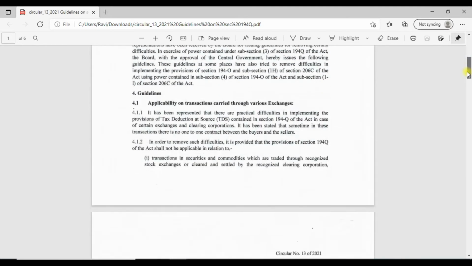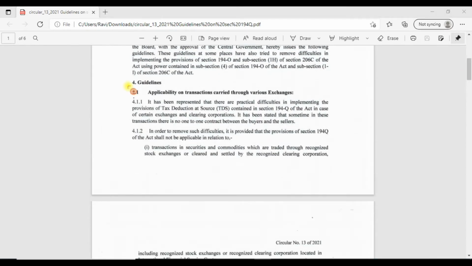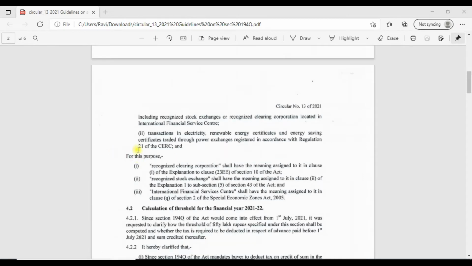In this, the first guideline is regarding the applicability of TDS on transactions carried through recognized stock exchanges and clearing corporations. Regarding this, the board has clarified that no TDS is applicable on securities and commodity transactions carried through these recognized stock exchanges and clearing corporations. In addition, it is also clarified that no TDS is applicable on transactions in electricity, renewable energy certificates, and energy saving certificates which are traded through registered power exchanges.